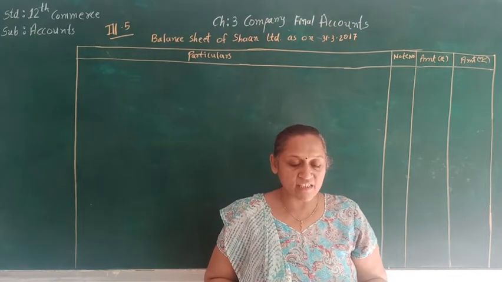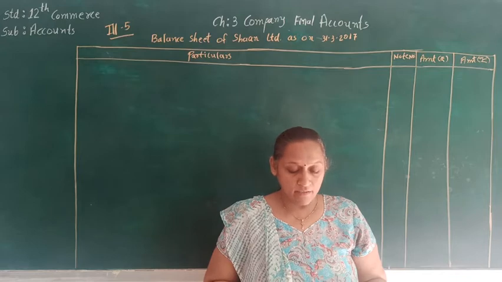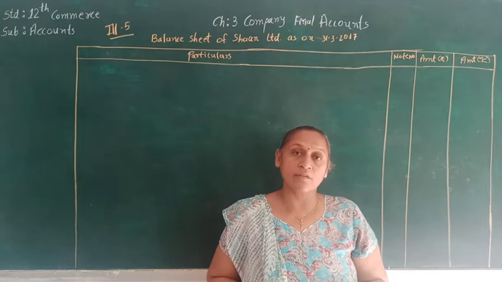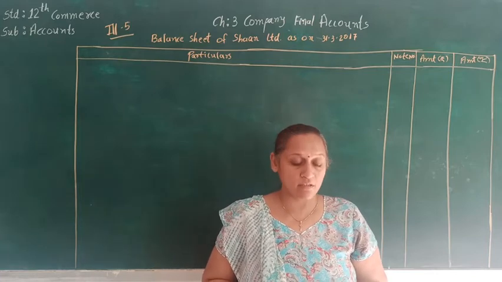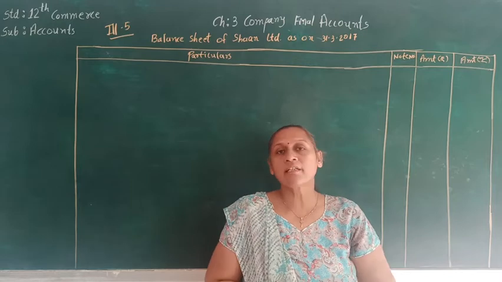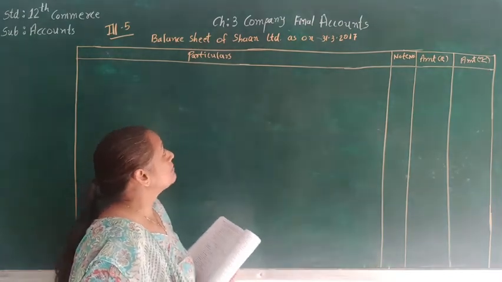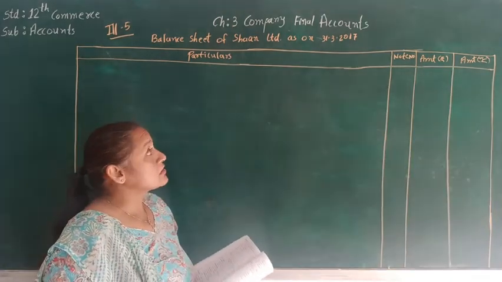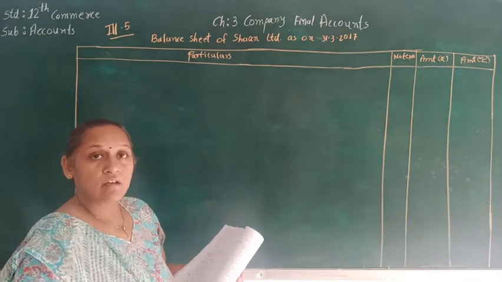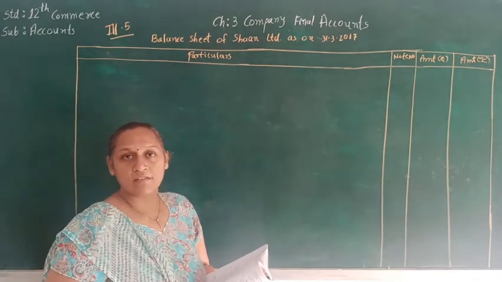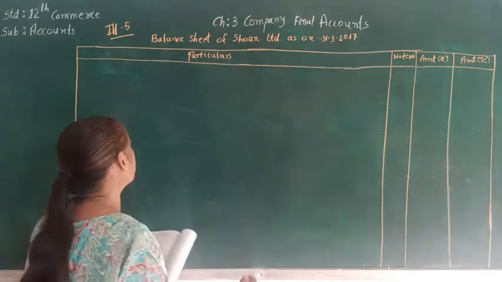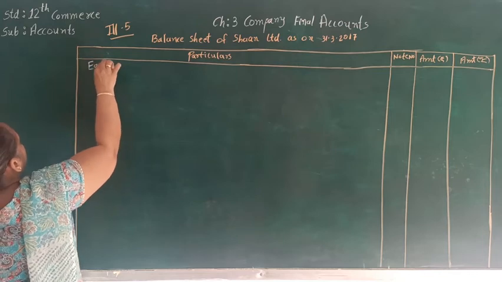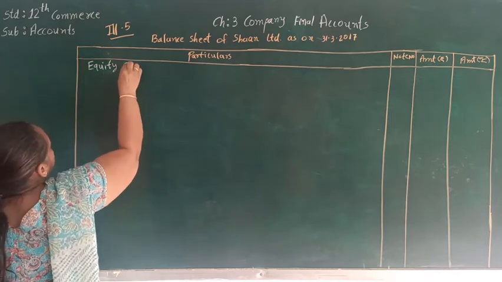Following balances are extracted from the books of San Limited on 31st March 2017. From these balances, prepare a statement indicating equity and liability of the balance sheet as per Schedule 3 of the Companies Act. So here they are asking us to prepare only equity and liability of the balance sheet of San Limited as on 31st March 2017. So the very first thing, let's write all the headings as we are supposed to write them. The first heading is equity and liability.